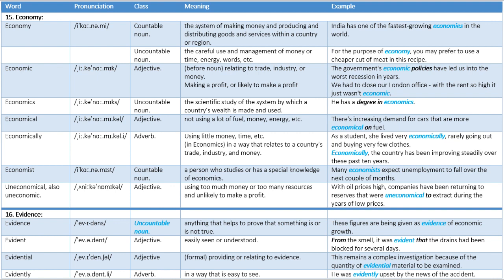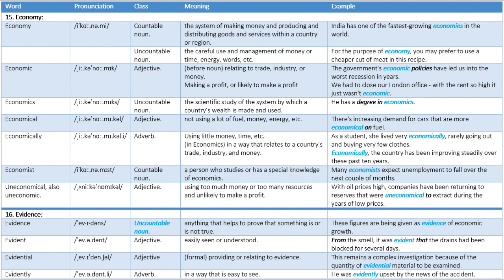Economical. Adjective. Meaning, not using a lot of fuel, money, energy, etc. Example, there's increasing demand for cars that are more economical on fuel. Economically. Adverb. Meaning, using little money, time, etc. In economics, in a way that relates to a country's trade, industry, and money. Example, as a student, she lived very economically, rarely going out and buying very few clothes. Economically, the country has been improving steadily over these past 10 years.